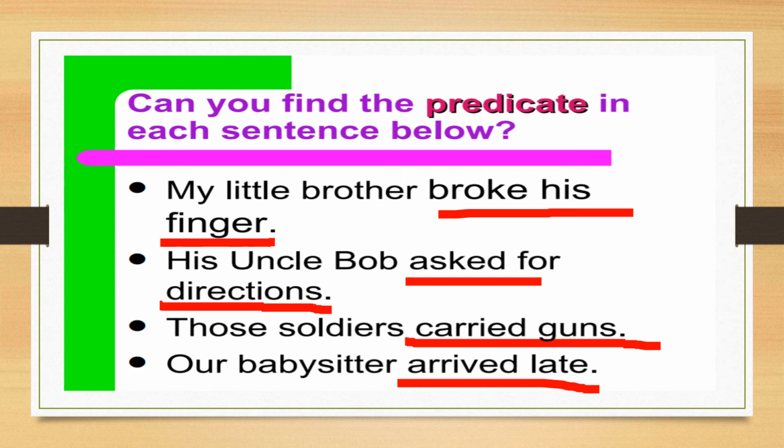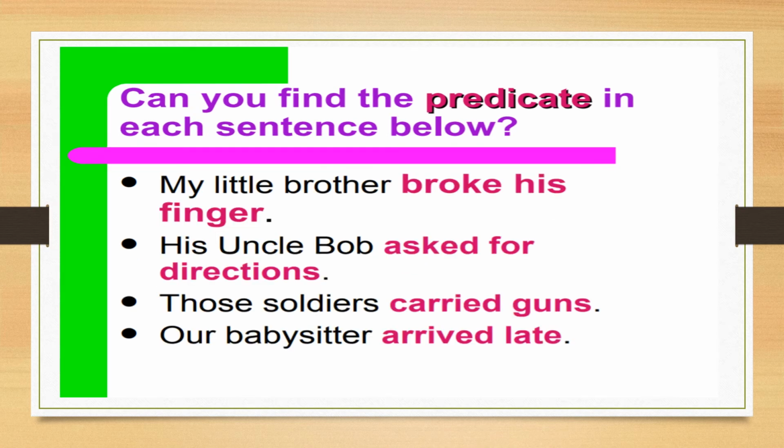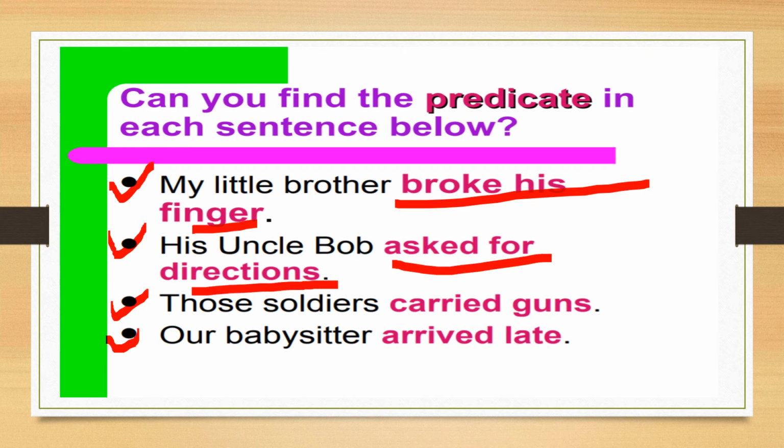If you are feeling confused, please let me know. You can call me, you can WhatsApp me, and I'll solve each and every query. Correct. You can see here the part of the sentence which is given in pink color like this. This is nothing but the predicate.